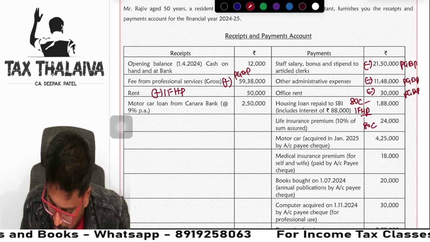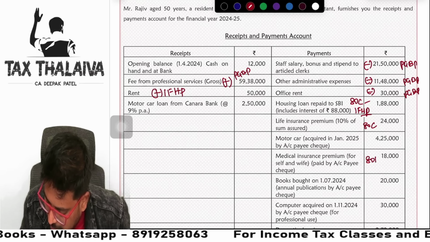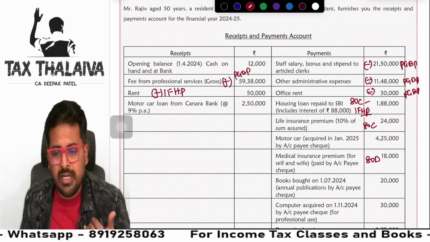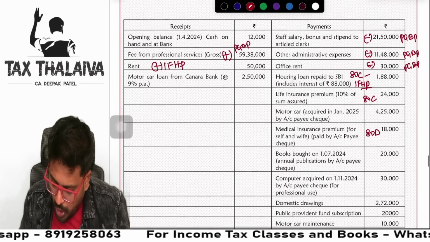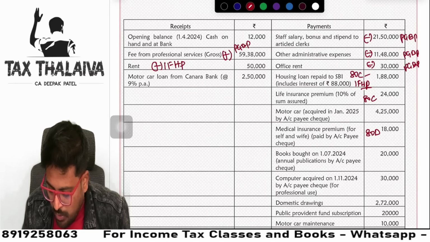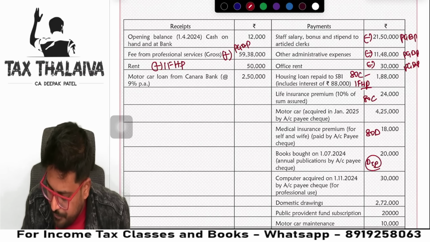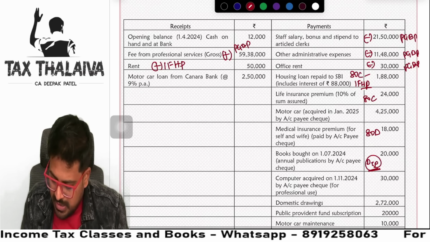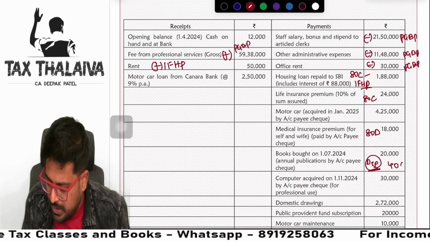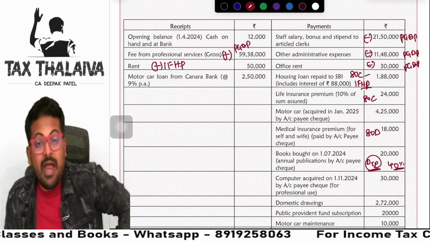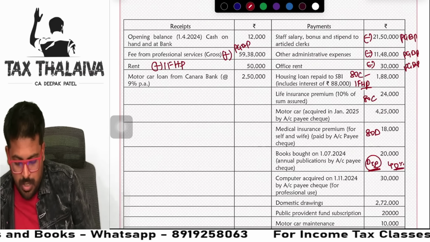Medical insurance premium for self and wife, 80D, because this is optional tax regime, we can claim, right? Next, books bought on 1/7/2024, annual publications, guys, this we can claim depreciation. Depreciation we can claim. This is books, which means 40%. Annual publications 40% it is possible.